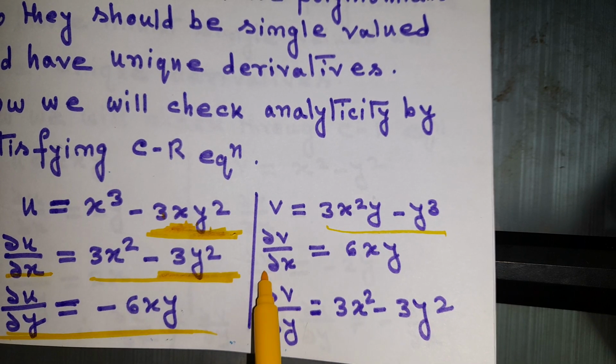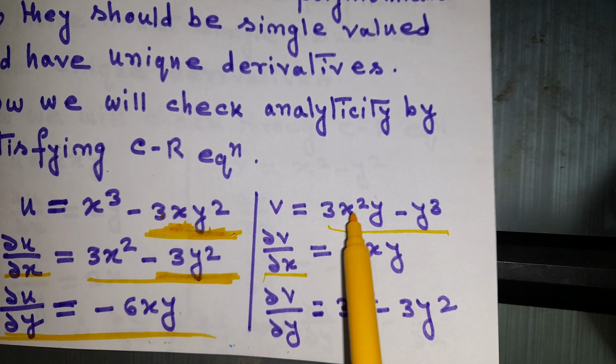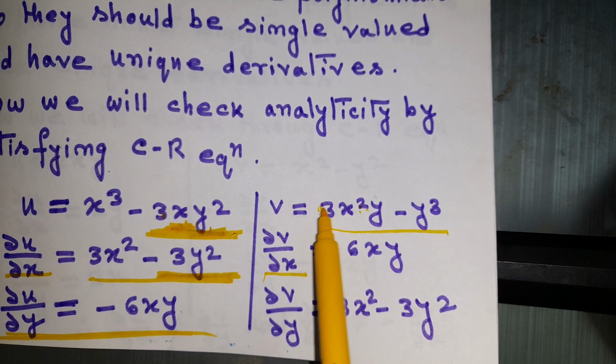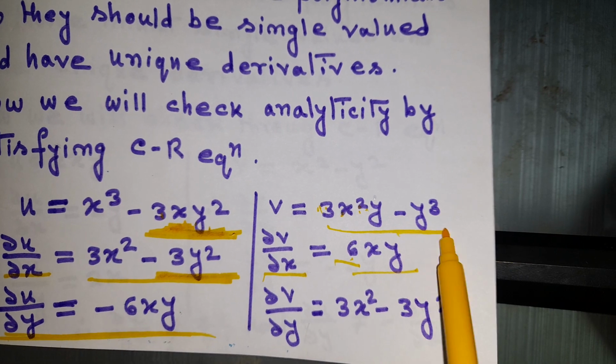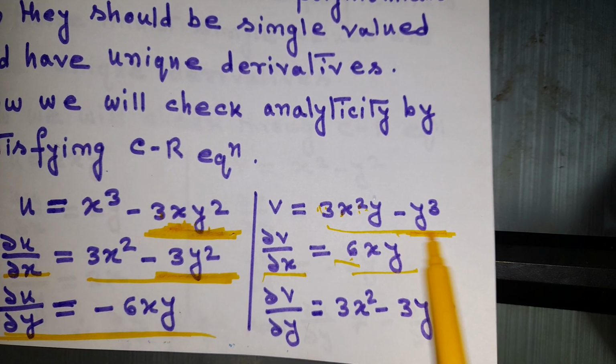So what will be del v del x? We will have del v del x equal to 3 into 2, which is 6, then x and y, okay, and the y cube term will be 0 here, because it is a constant.